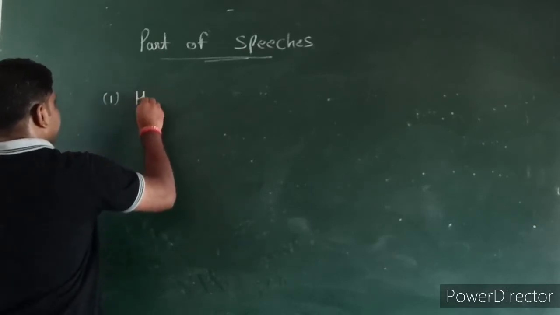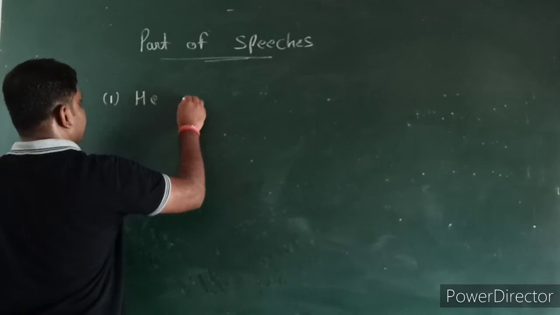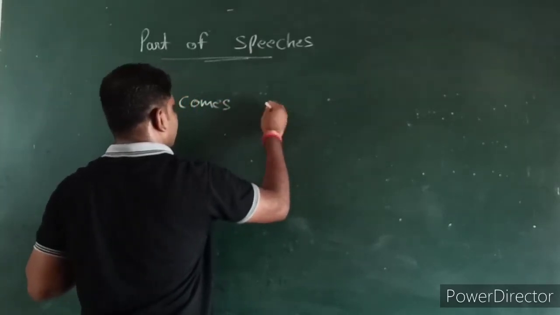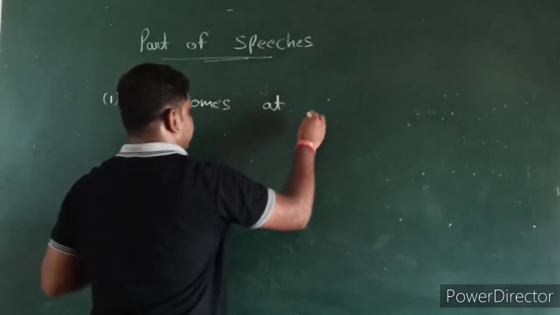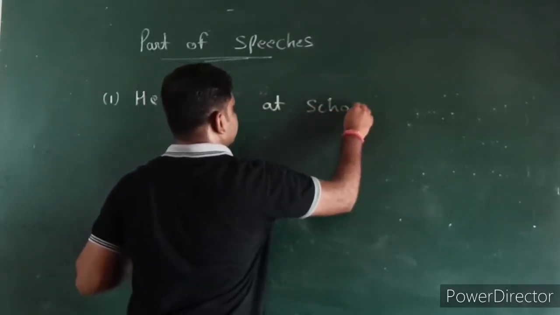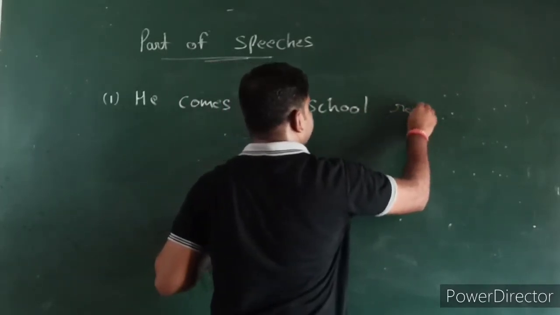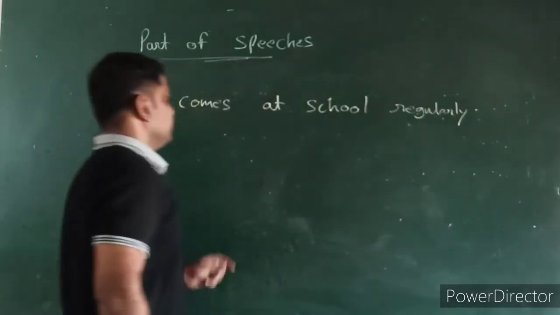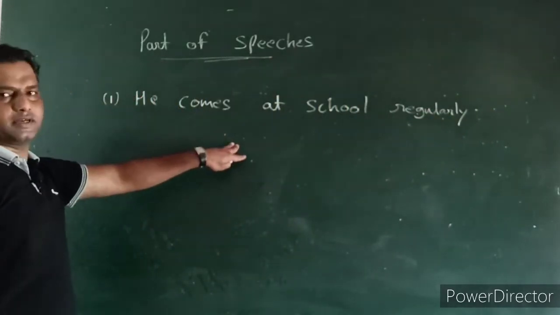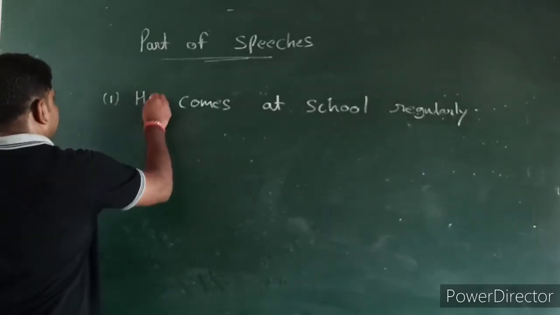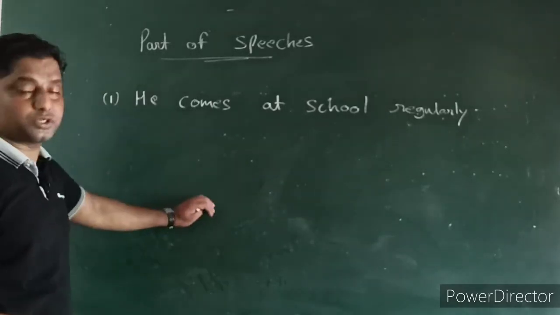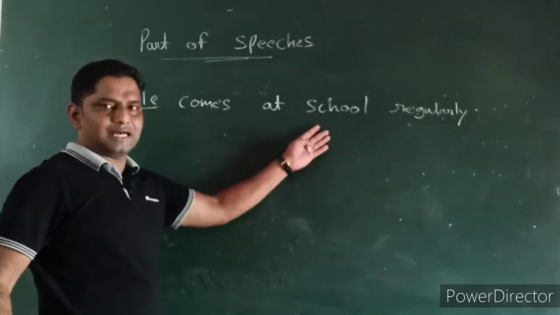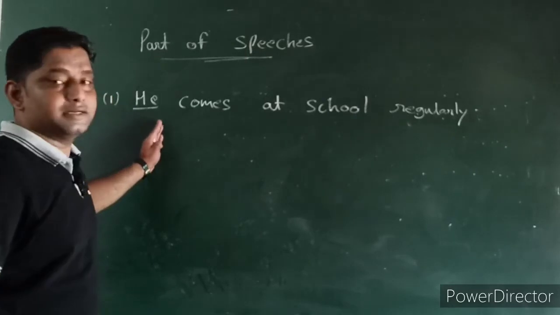If I write, "He comes at school regularly." In this sentence, I have covered everything, right? If we talk about individual parts of speech, in examination we get an underlined word, and in brackets they ask you to identify the underlined part of speech.